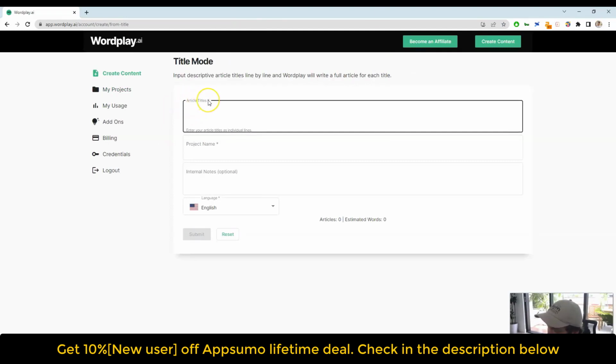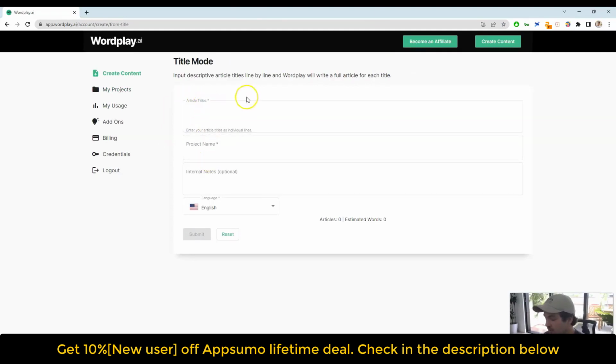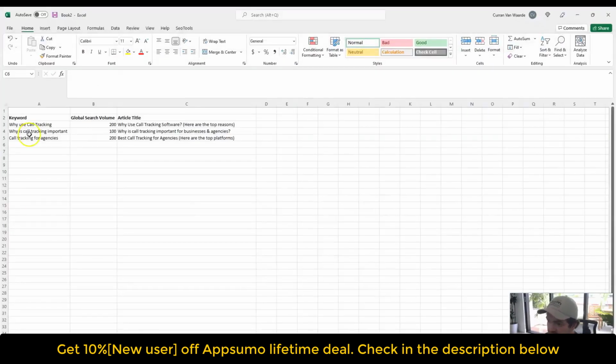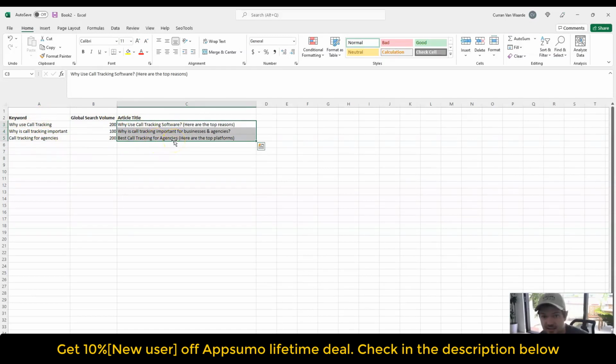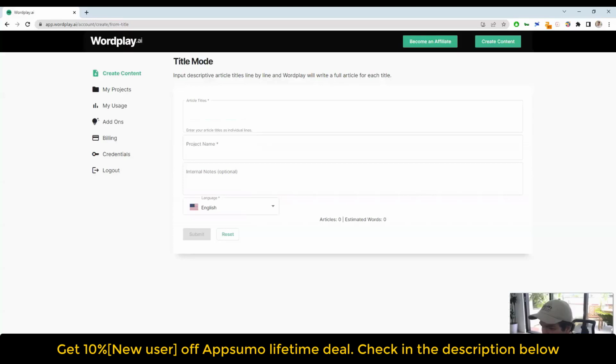Single article. Wordplay provides 3 sorts of article authoring tools. The first is the Generate Single Article tool. Enter your article title and a description of your content. You can also write about your topic in 2 or 3 lines. You may also add extra subheadings to your article to make it longer. Every subheading aids in the creation of more valuable and high-quality content that translates into visitors. Isn't it straightforward?